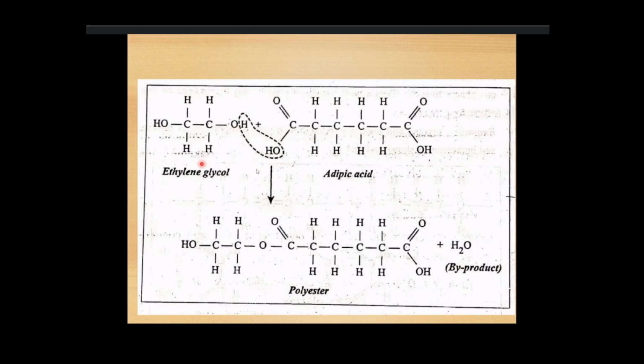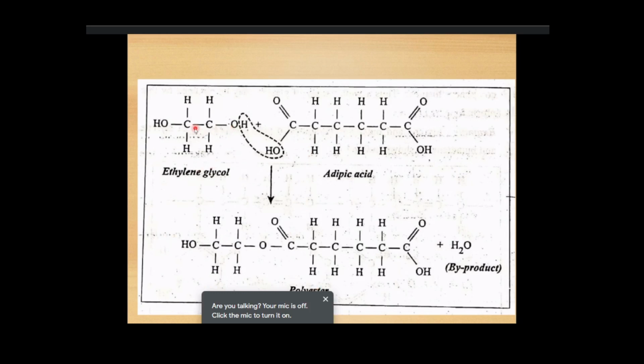So this is the example of condensation polymerization. In this condensation polymerization, ethylene glycol and adipic acid will combine to produce polyester. This is the chemical structure of ethylene glycol. This is the chemical structure of adipic acid. So ethylene glycol and adipic acid will be combined and reacted to produce the polyester.